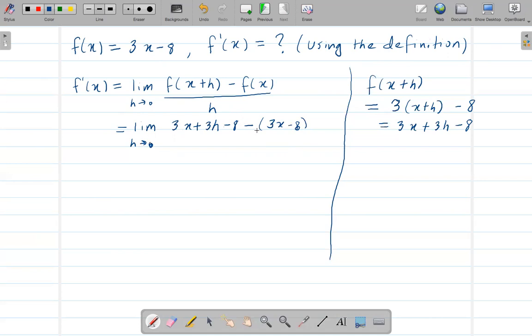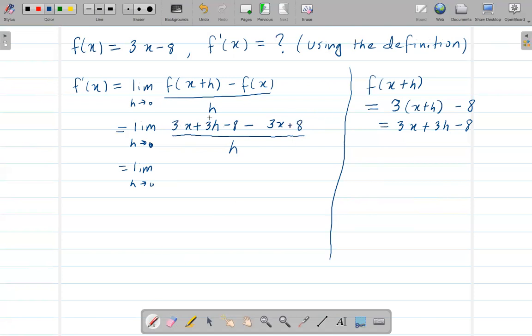Make sure you don't make mistakes there, because I see a few students make a mistake there. They just take the minus on the first term and don't multiply this minus and this minus. Again, we haven't used the limit here. After distributing, I get minus 3x, and here I get plus 8.